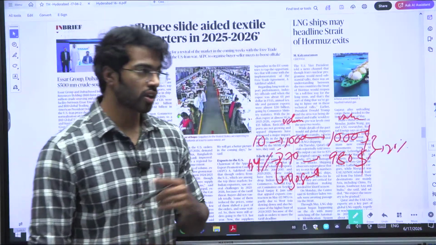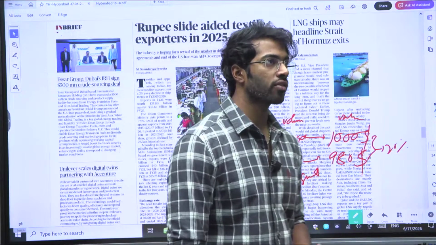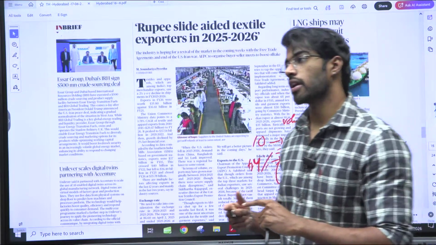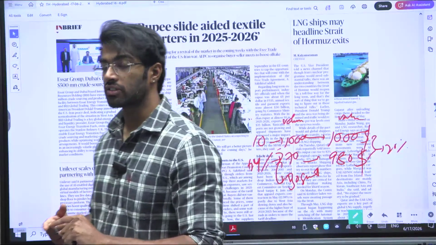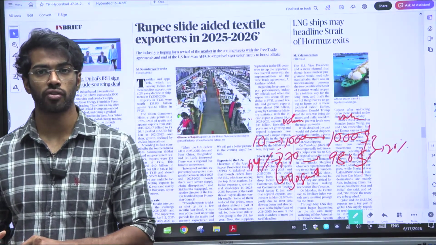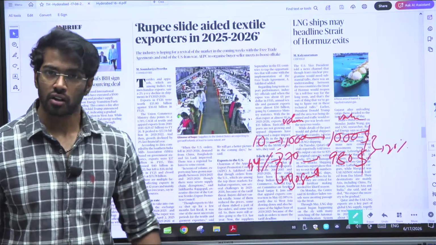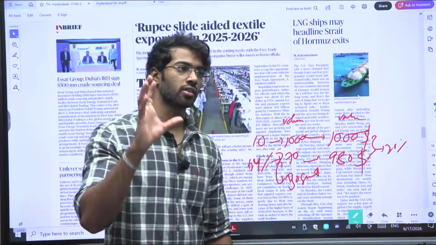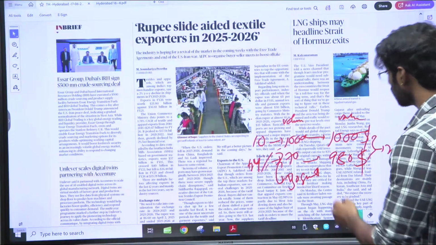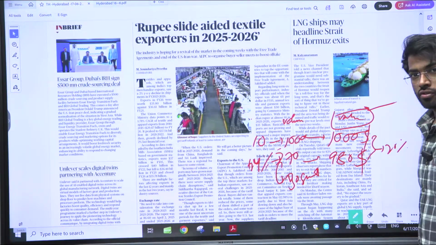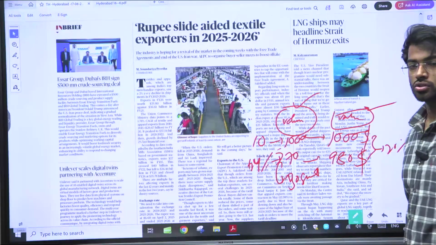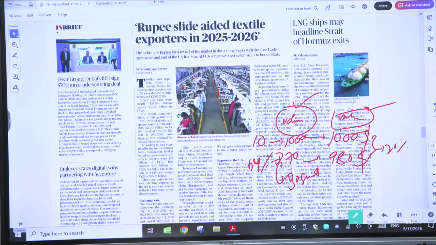Every time we are looking at an export or at trade, we should always look at the volume, because we have to account for inflation, for depreciation, and for tariffs. These are the things we have to calculate. Only when we calculate all of this can we count the value. Otherwise, we cannot count the value. We should only calculate the volume. So that is another thing we have to keep in mind.